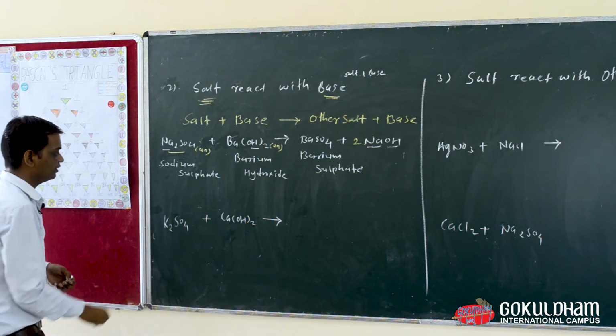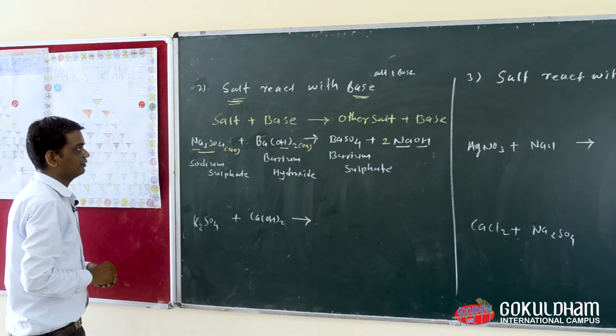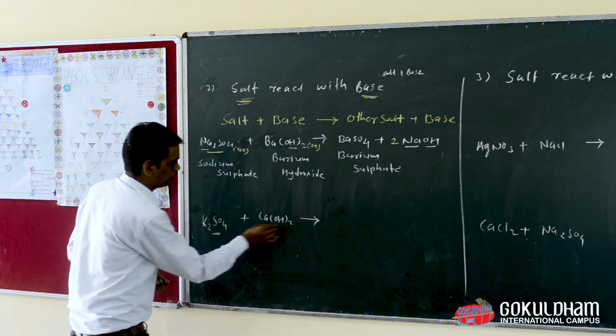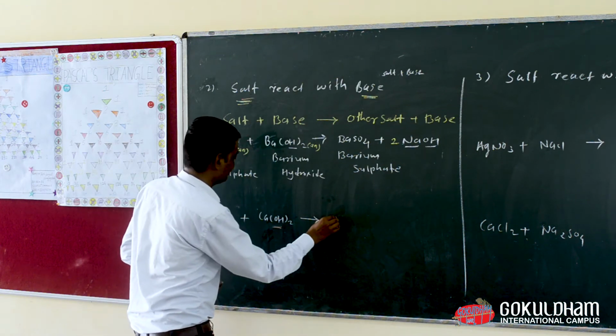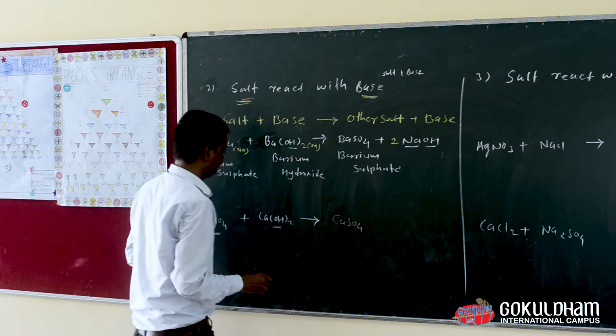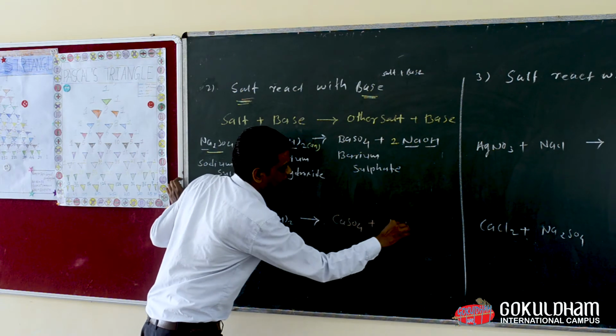Now we are going to see the second example of this property, when salt reacts with base. So when salt reacts with base, we get another salt like CaSO4 and the side product is KOH.